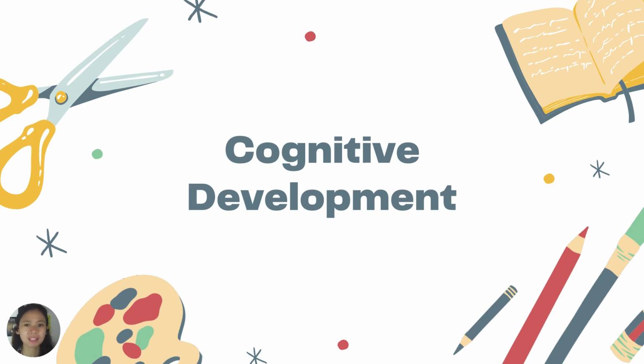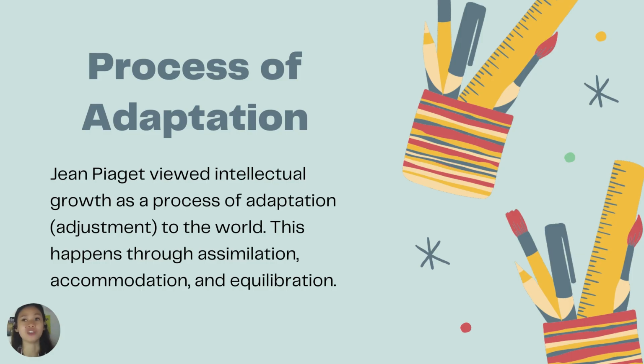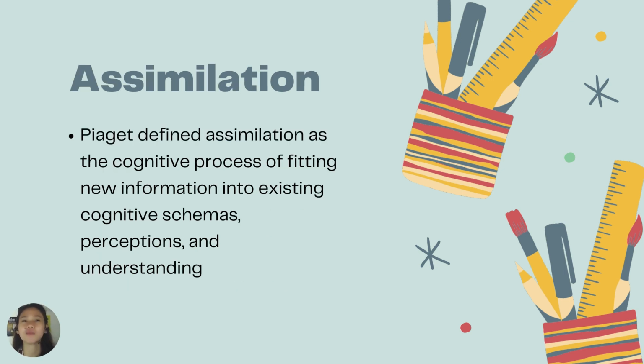However, there are times when our schema changes, and that's what we call adaptation. Why does it need to change? That is because we need to adjust to the world. According to John Piaget, intellectual growth is a process of adaptation or adjustment to the world. This happens through assimilation, through accommodation, and what we call equilibrium. So what do we mean by assimilation? Let's begin with assimilation. Assimilation is the cognitive process of fitting new information into existing cognitive schema, perception, and